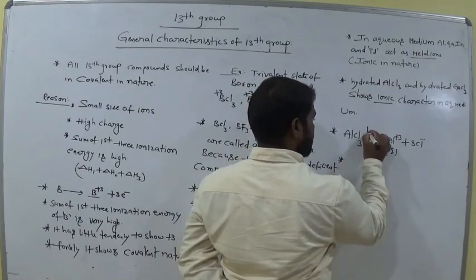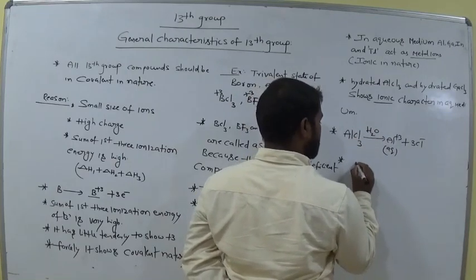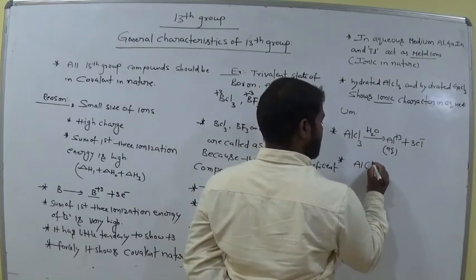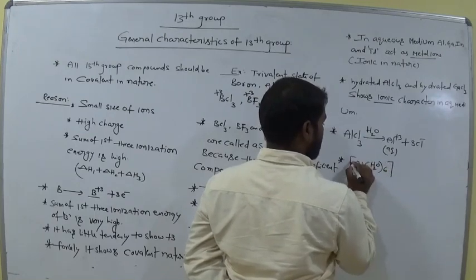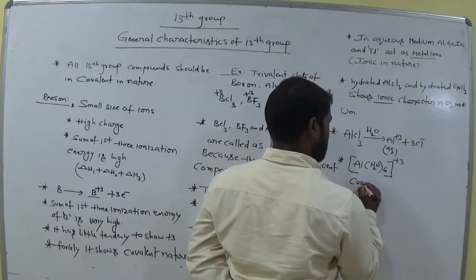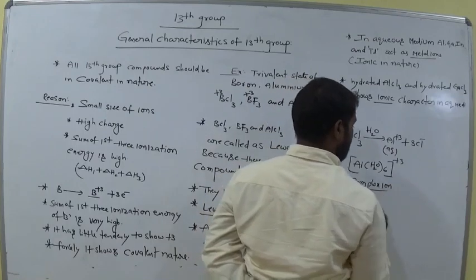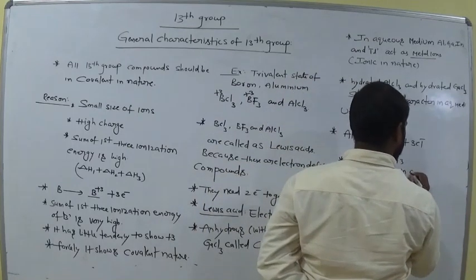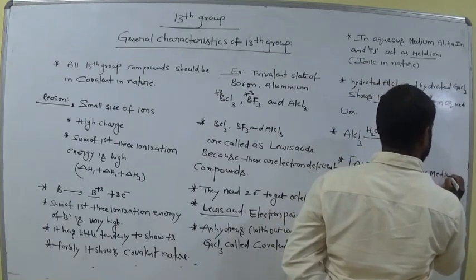That's why when we dissolve it in water, it forms a complex ion. That complex ion is [Al(H2O)6]3+. This is the complex ion, in acidic medium in water.